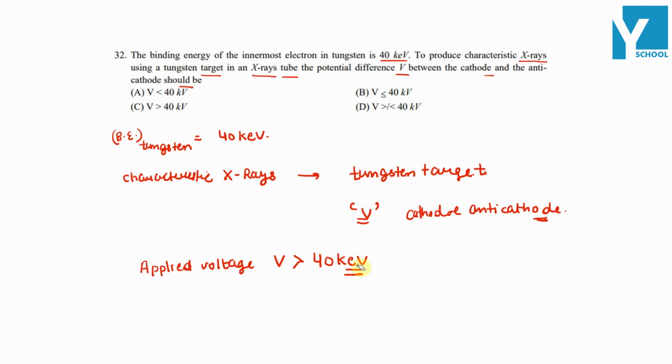Here we will not write electron volt, we will write 40 kilovolt, because we are talking about the applied voltage, not the energy. So the applied voltage will be greater than 40 kilovolt. So option C is the right answer.